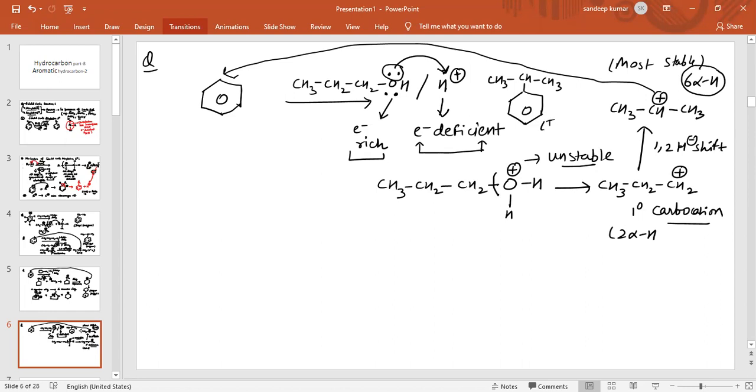So this is basically isopropyl benzene, the product obtained.